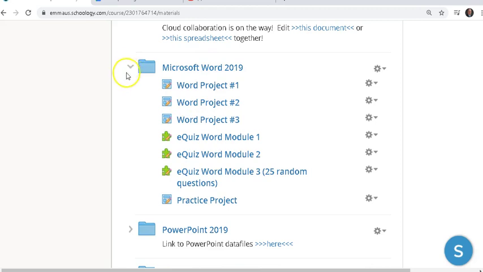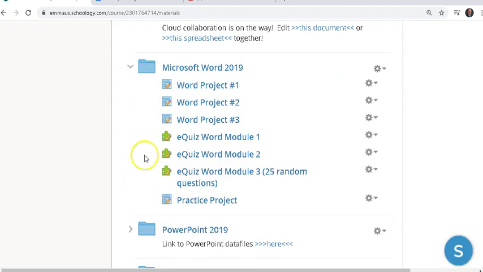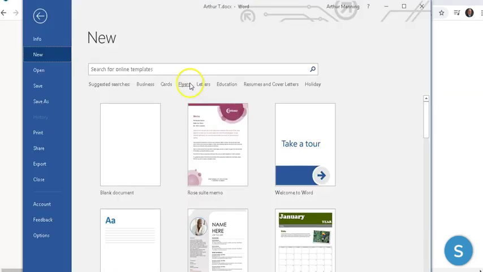Notice if you click on that little arrow next to the little envelope, it shows you what's inside of there, while the others are still showing. So you can expand it to see all the things inside. We're working on this one right now. Once we're done with it, you'll be uploading it, submitting it right here. Okay, so we're starting up Word, and we're starting a new blank document.